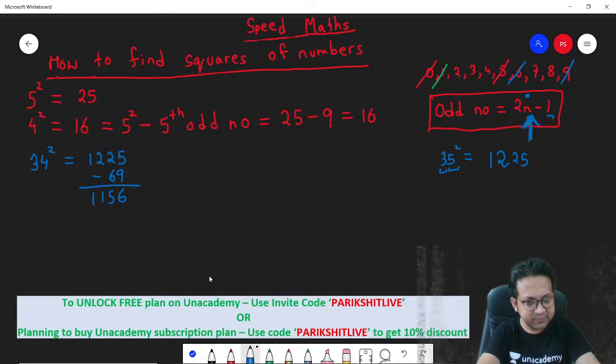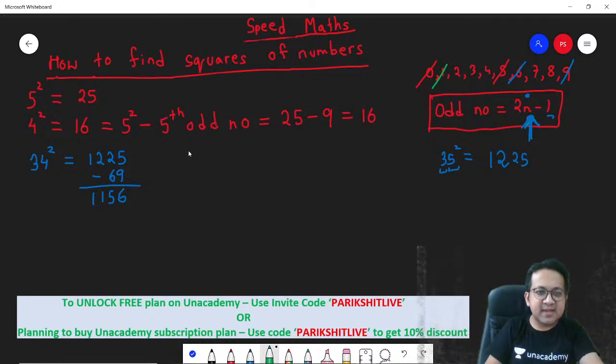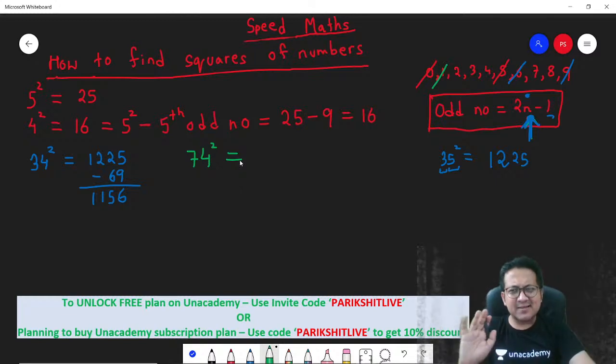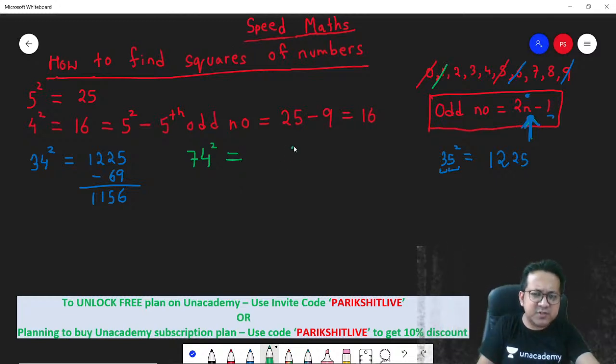Let's look at the next one. Let's say you need to determine 74 square. Again, the same logic: 74 square is 75 square minus the 75th odd number. What is 75 square? 5 square is 25, 7 into 8, 56, so 5625.